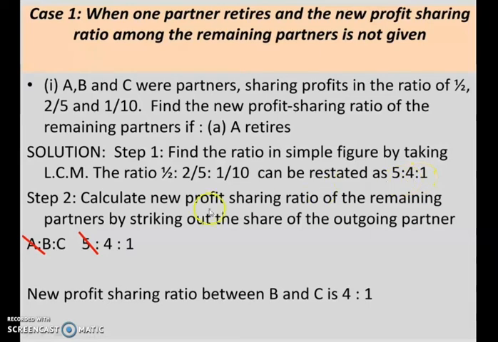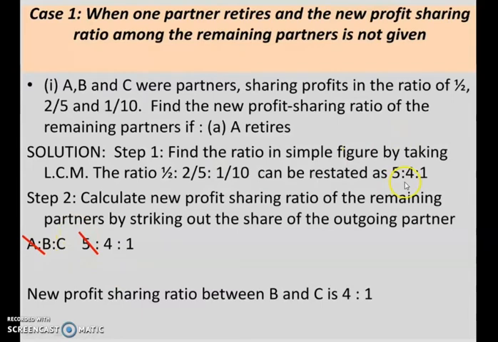Okay, so once we get the ratio, the next step is to calculate the new profit sharing ratio of the remaining partners by striking out the share of the outgoing partner. Too simple. You can see who the partners are: A, B and C. Who is moving out of the firm? Who is retiring here? As per the question, A is retiring. So we can strike out A's name from that list, and his share can also be struck out.